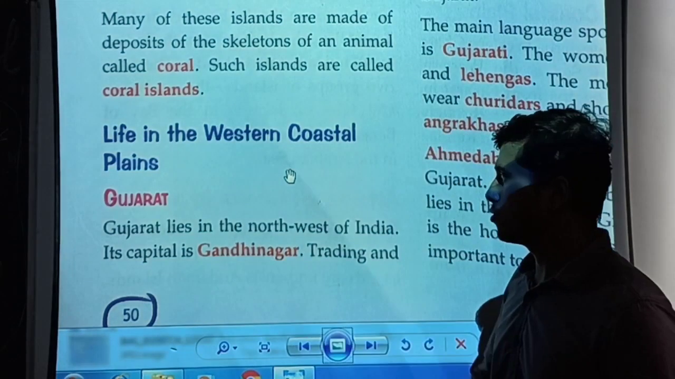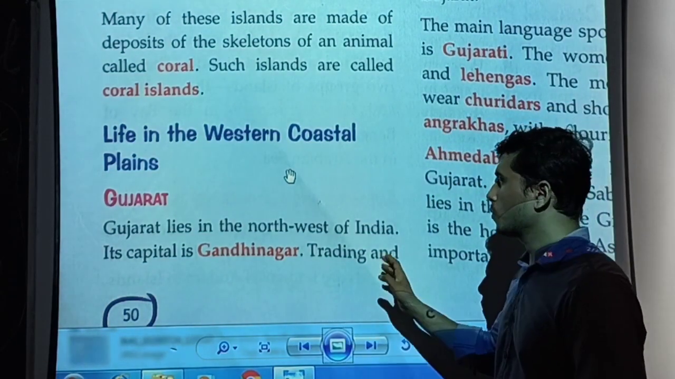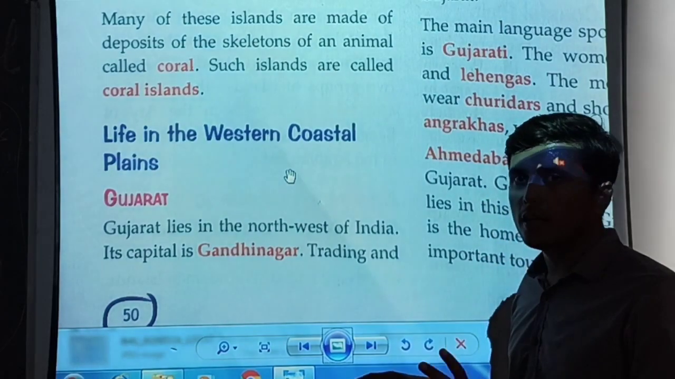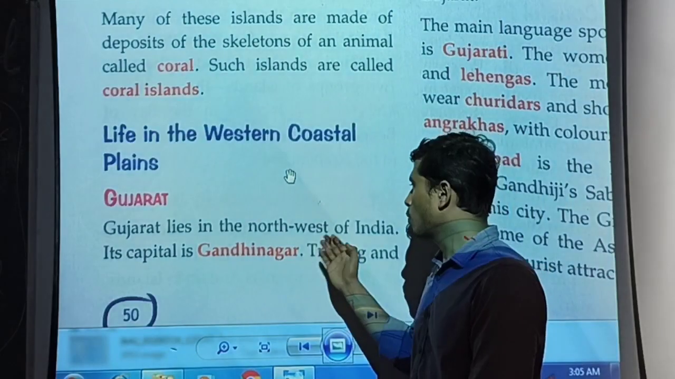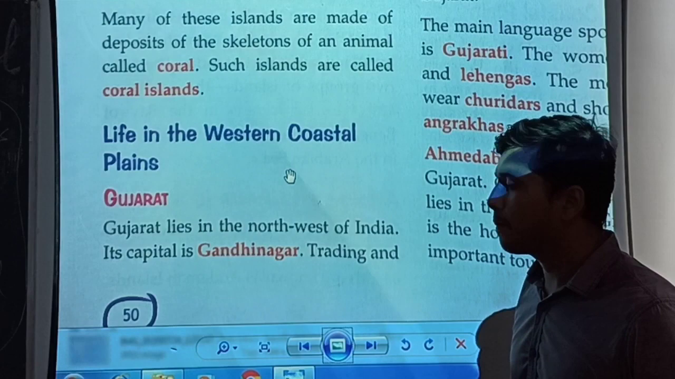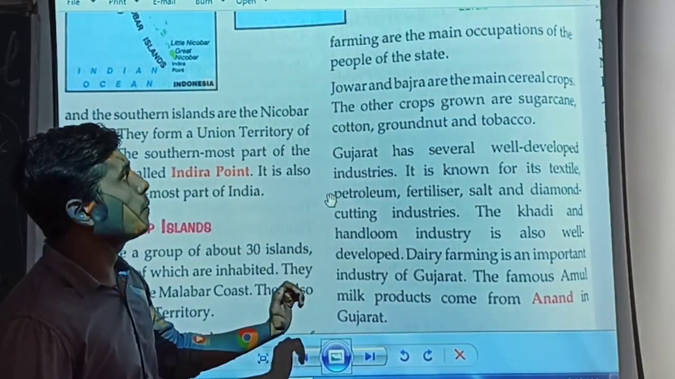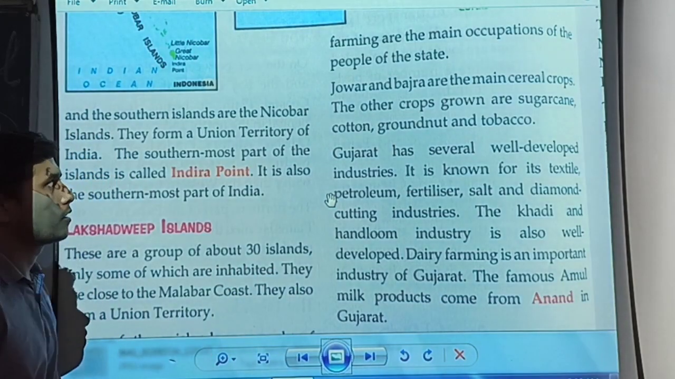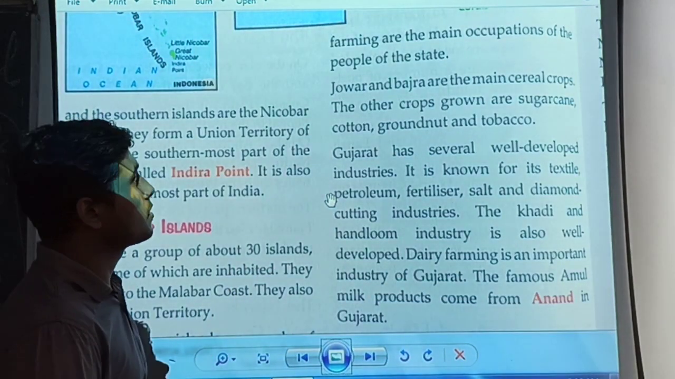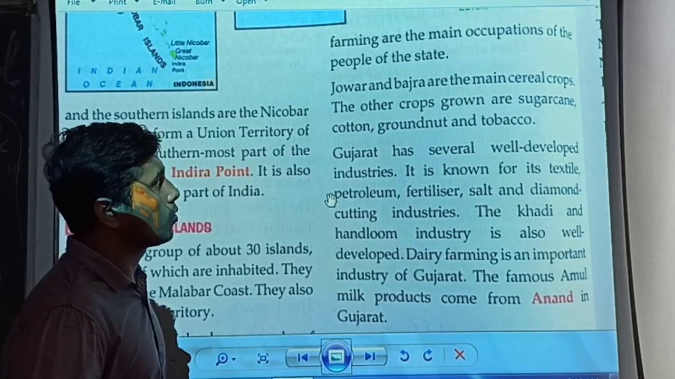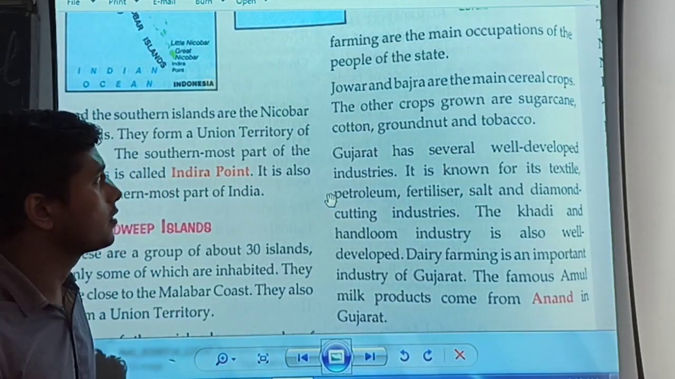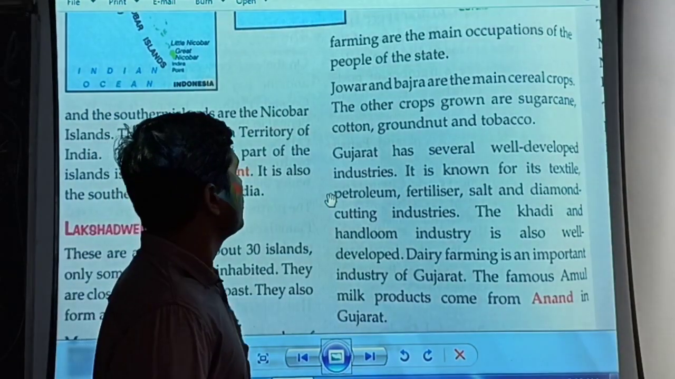So the first one is Gujarat, which lies in the northwest of India. Gujarat is a state in the northwest of India. Its capital is Gandhinagar. Trading and farming are the main occupations of the people of the state. Jowar and bajra are the main cereal crops there. The other crops grown are sugarcane, cotton, groundnuts and tobacco.